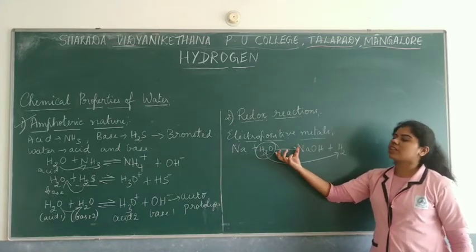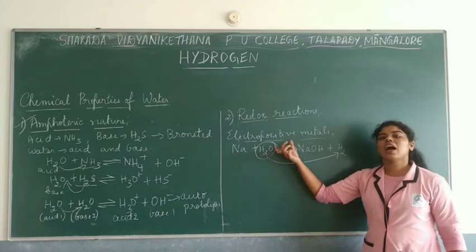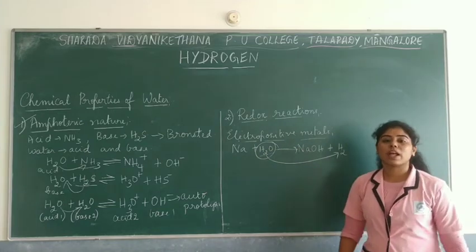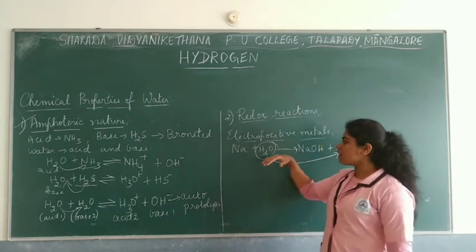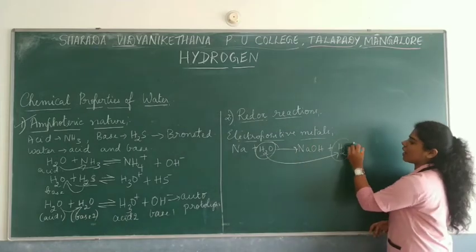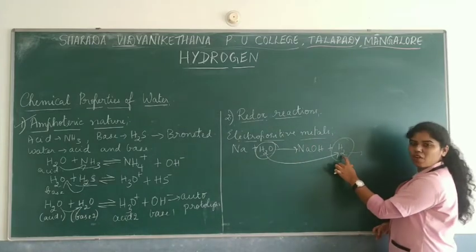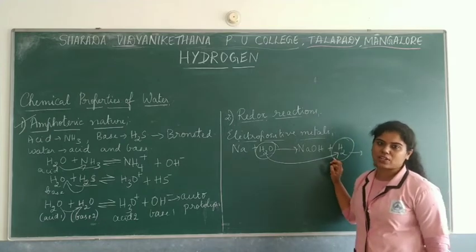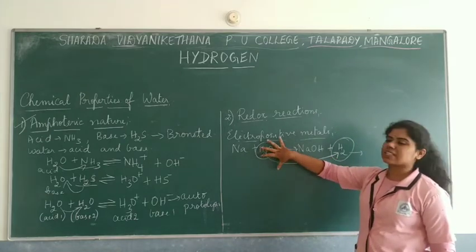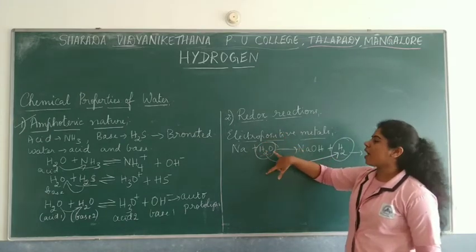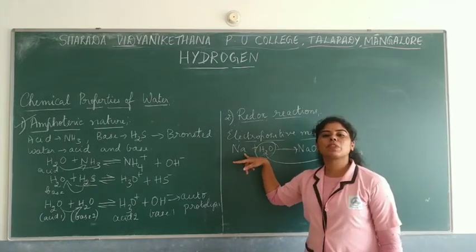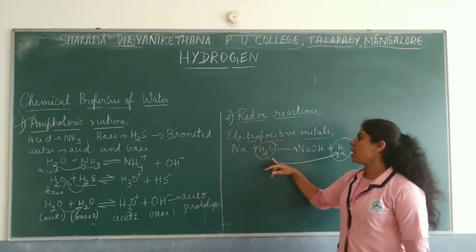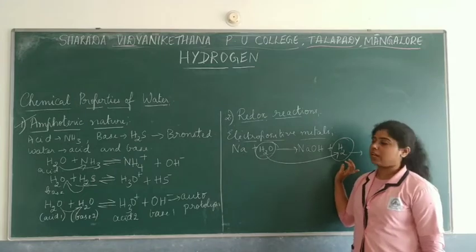This is one of the reactions where water undergoes reduction, and this reaction can also be a source of dihydrogen production. So this is one of the examples of redox reactions where a water molecule reacts with an electropositive metal and hydrogen gas is liberated.